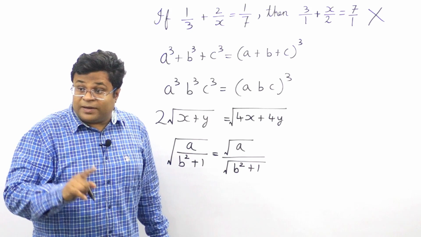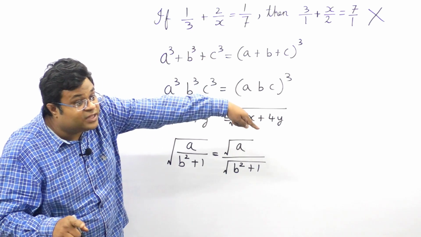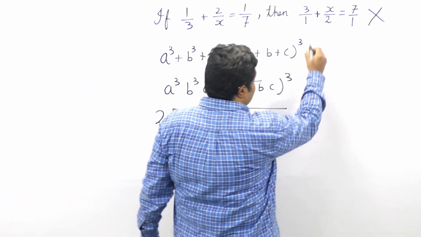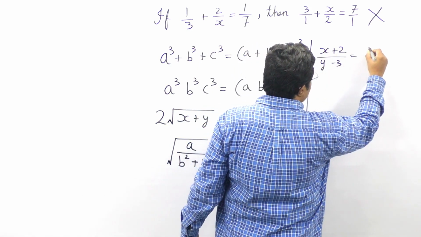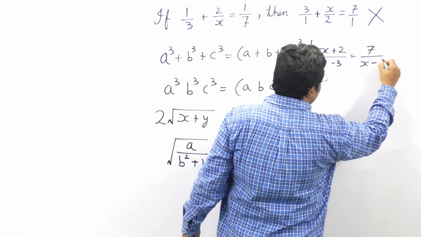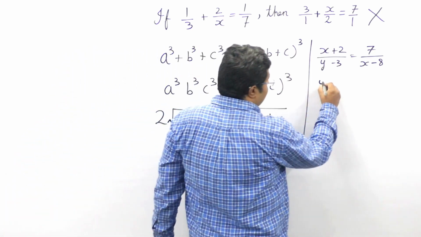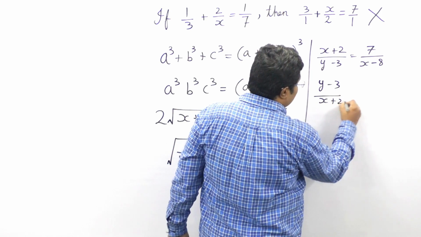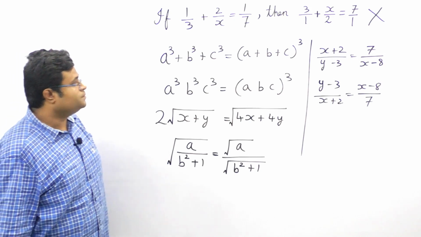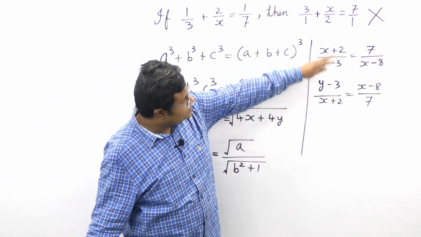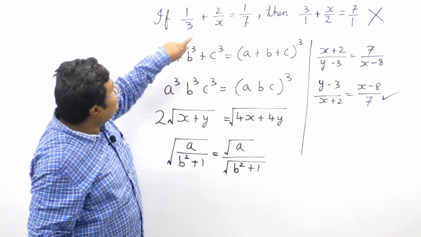So that is possible, but for that we must have a single fraction on this side and a single fraction on the other side. For example, if I have x plus 2 upon y minus 3 equals to 7 upon x minus 8. Now sir, can I flip both the sides? I am writing it as y minus 3 upon x plus 2 equals to x minus 8 upon 7. Tell me, can we flip on both the sides or not? Yes, true. Now we can do.